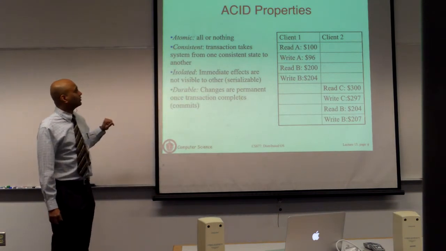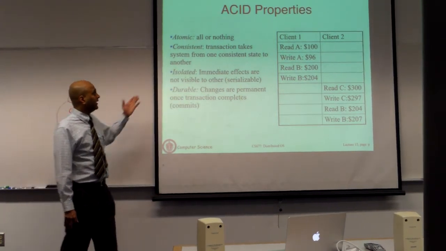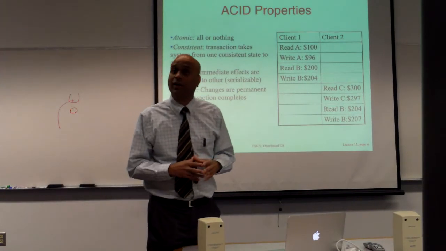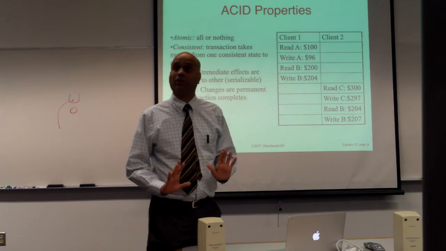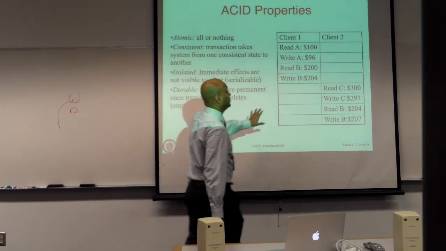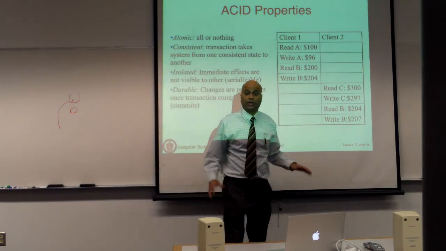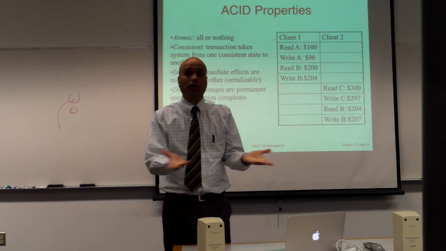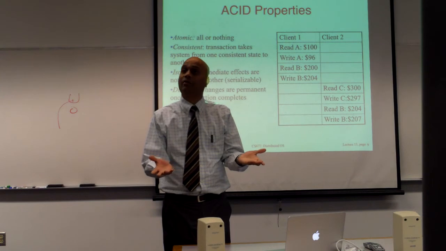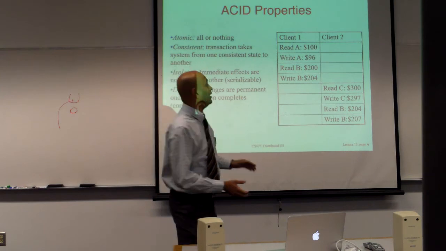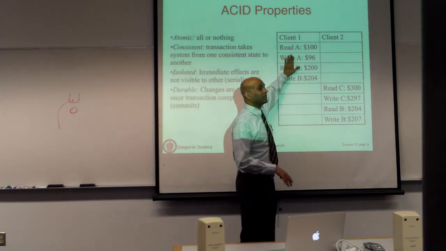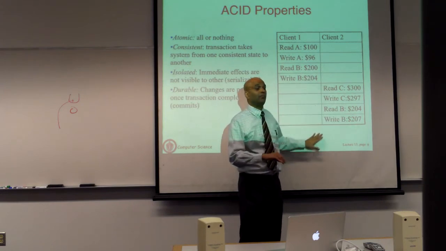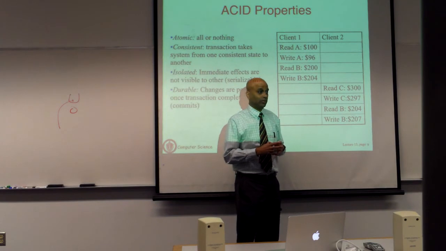And basically what those mean is that even though transactions are executing concurrently, their effect on the system is as if they executed sequentially like this. So you are actually going to have client 1 and client 2 execute concurrently, but if you look at the state of the database at the end of this process, it will look like client 1 executed and then client 2, or client 2 and then 1. That they went in some order, even though they actually executed concurrently.